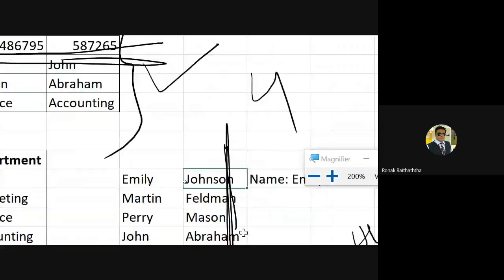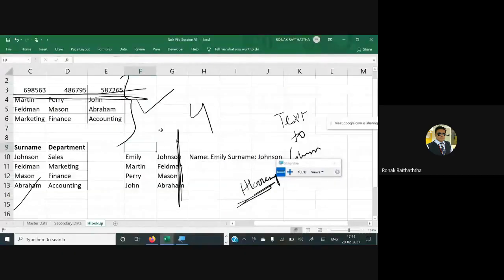Good. So next time we would be exploring the text to column in the detailed manner, and index and match are also supposed to be done from our side. So if I give you the rapid fire revision of whatever the things we have done till now, we have understood how to apply the rules in the data validation by using the custom rule making in the data validation. That was the point number one for the discussion.